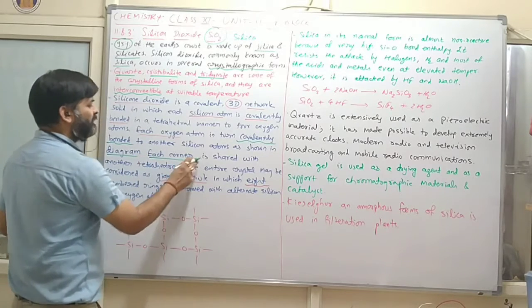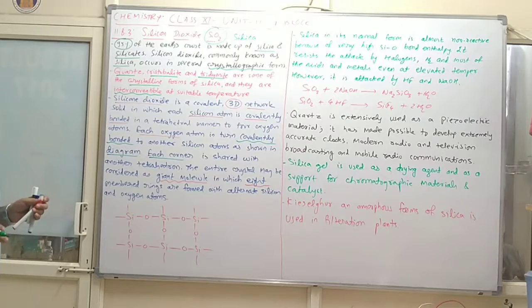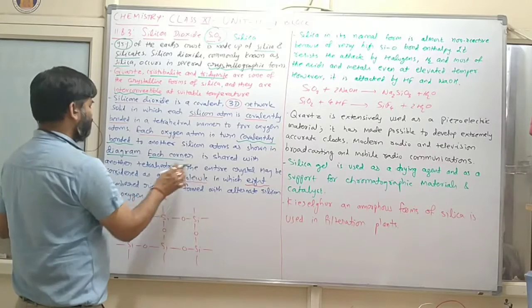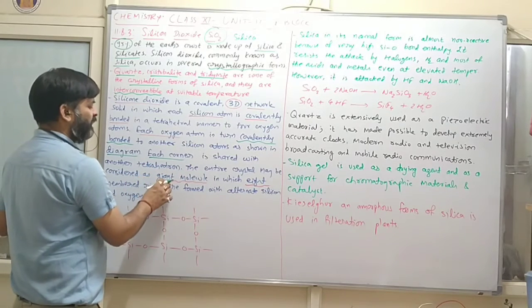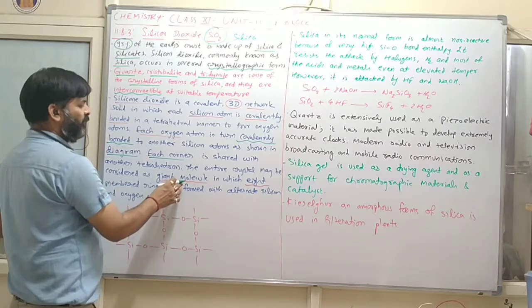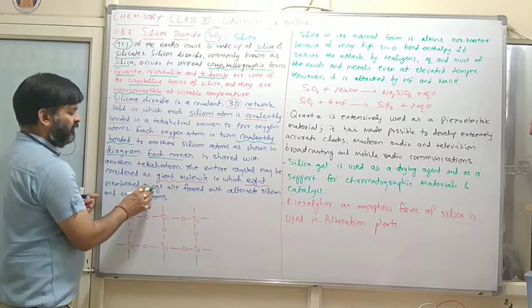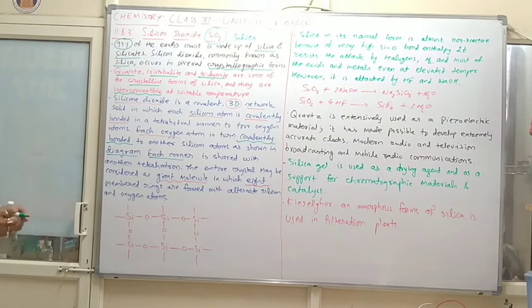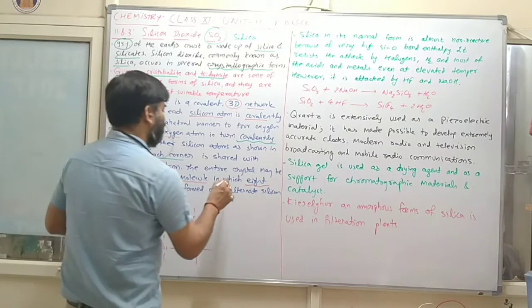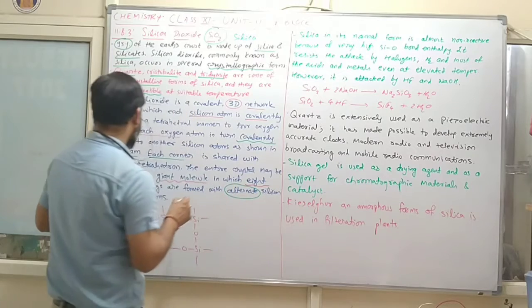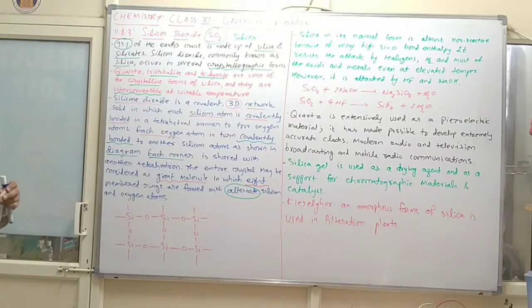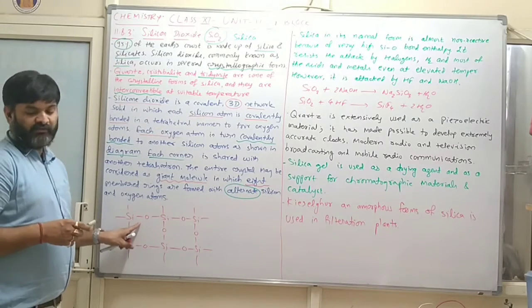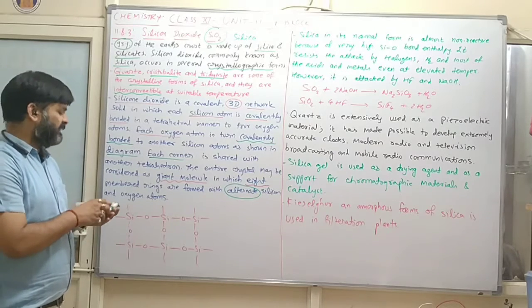Each corner is shared with another tetrahedron, and the entire crystal may be considered as a giant molecule in which 8 membered rings are formed with alternate silicon and oxygen atoms. In this way, giant structures are formed.